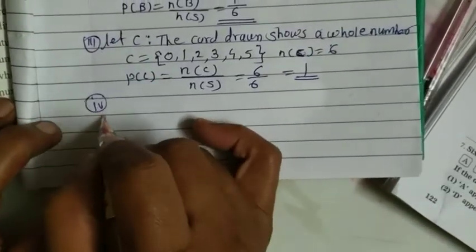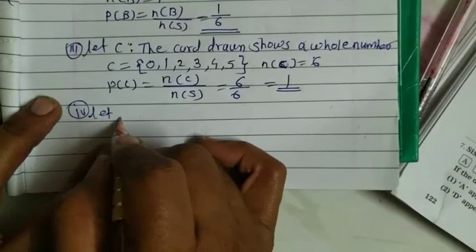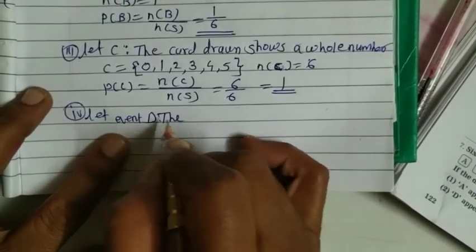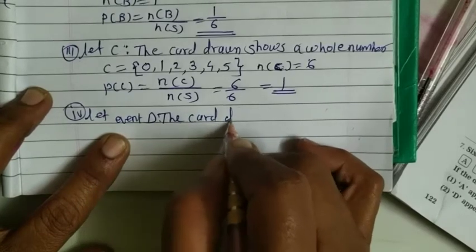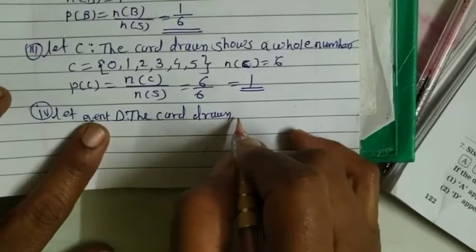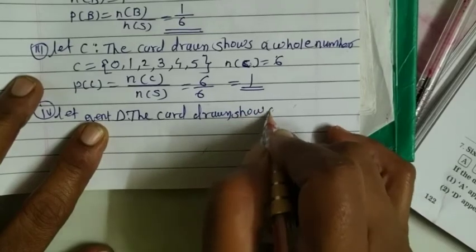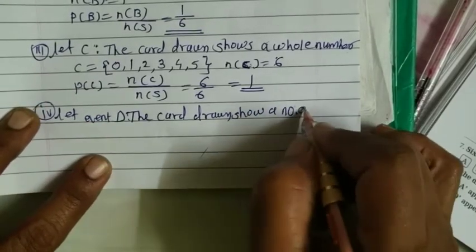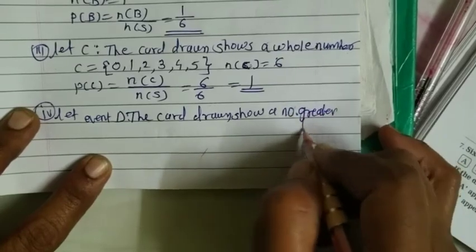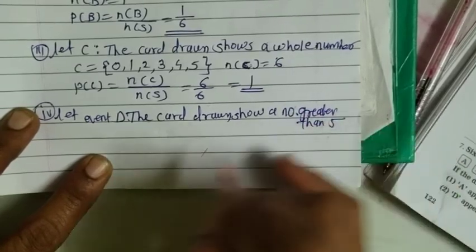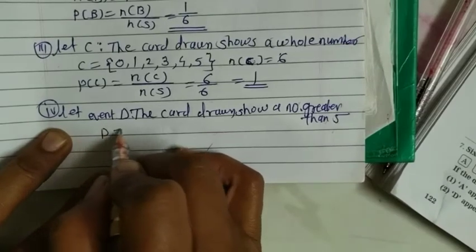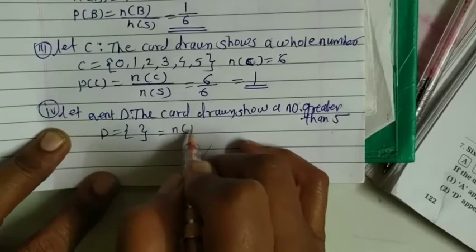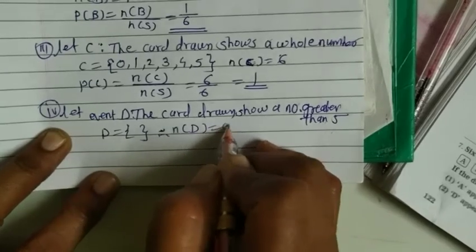Here we assume another event, let event D such that the card drawn shows a number greater than 5, and there is no card which is greater than 5, means that D is empty set. Therefore number of D is equal to 0.